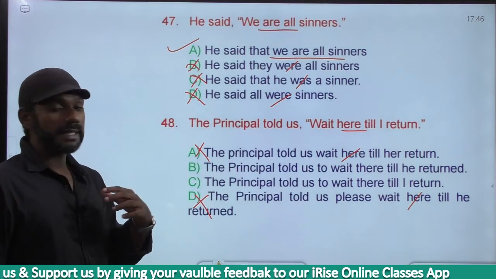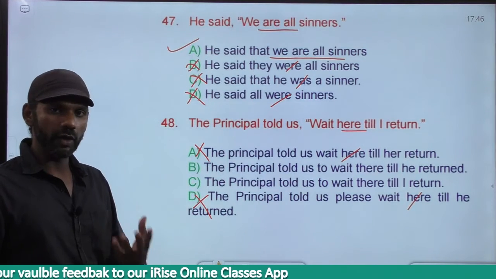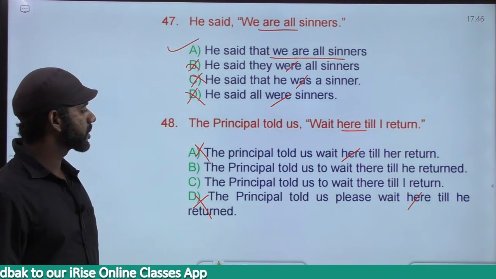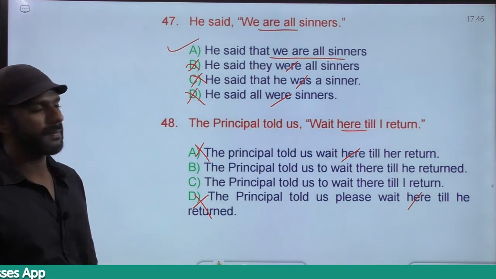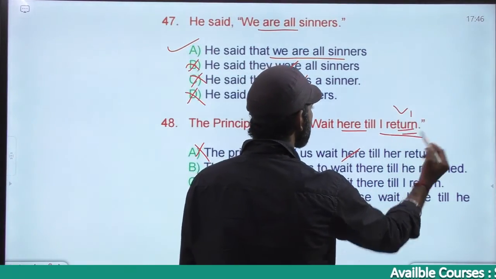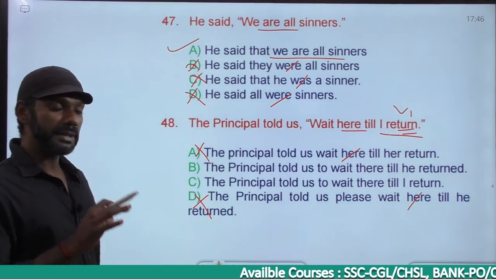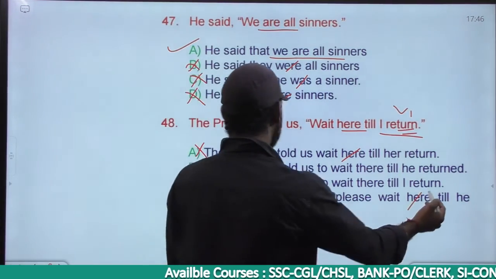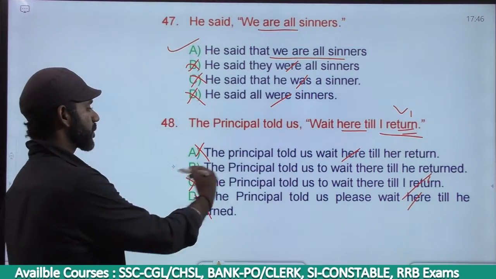Now, this is like an order, and I told you we can use the word asked, or in the case of an order, told is also fine. Come to option B. The principal told us to wait there till he returned. I return is subject plus V1, simple present. Simple present must become simple past. Based on that, C is eliminated. C says return, simple present. The answer must be option B.